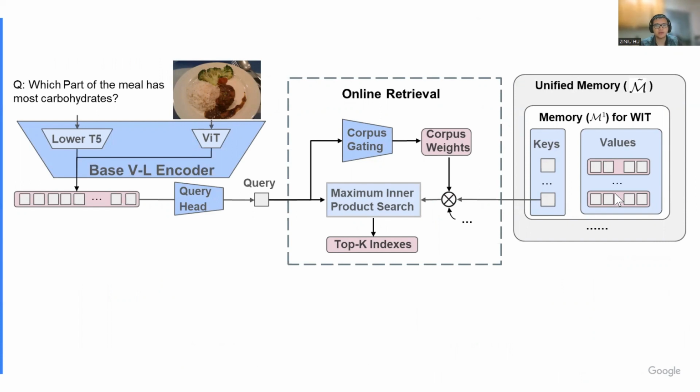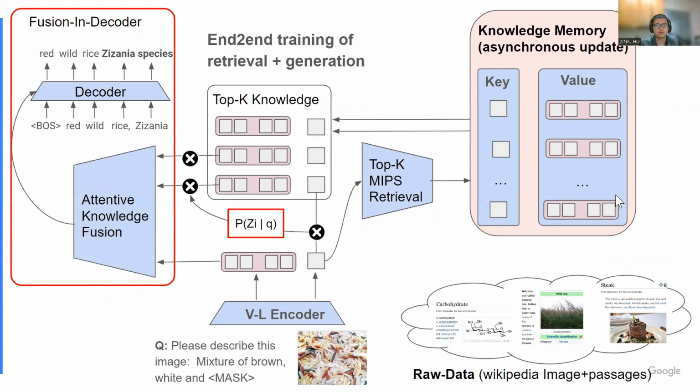Through the MIPS operation, we can efficiently get the top K indices without enumerating all items. Given the retrieved top K knowledge, we multiply each with the retrieval score calculated with these key entries, and then we fuse them in the neural fusion layers to get the final answers.